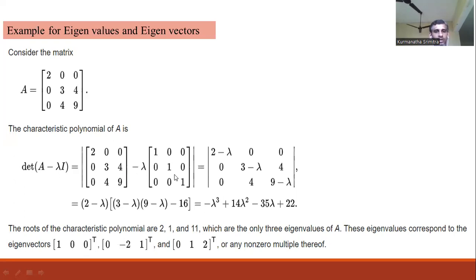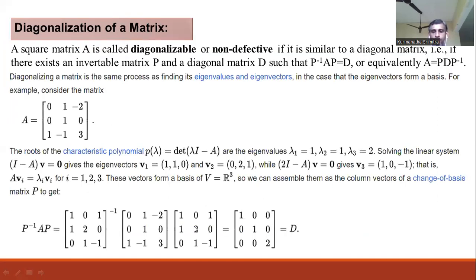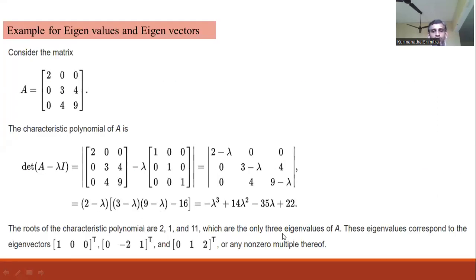To expand this, we get the characteristic polynomial: minus lambda cube plus 14 lambda square minus 35 lambda plus 22. By solving this equation equal to 0, we get the roots of this polynomial as 2, 1, and 11. These three values are called the eigenvalues for the matrix capital A, which are the only three eigenvalues of the matrix A.